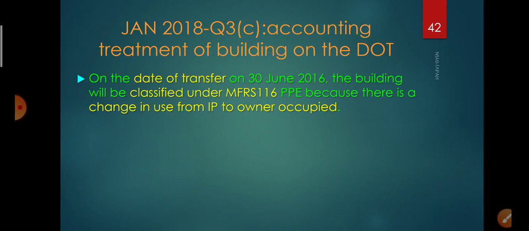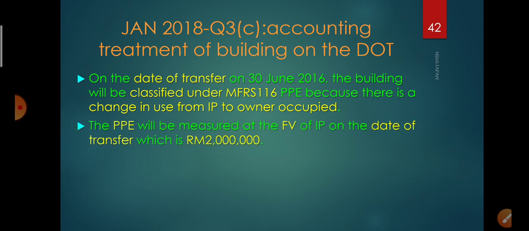the building will be reclassified under MFRS 116 PPE, because there is a change in use from IP to owner occupied. The PPE will be measured at the fair value of IP on the date of transfer, which is RM 2 million. So your IP will be measured at the fair value.